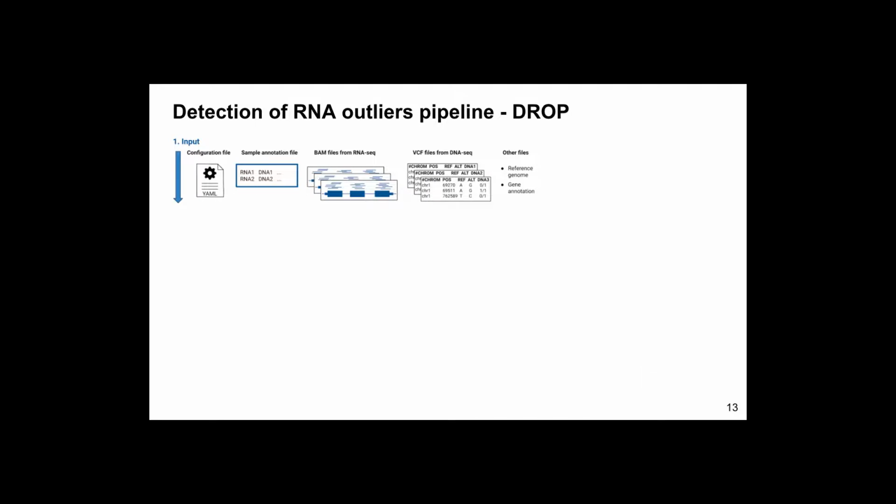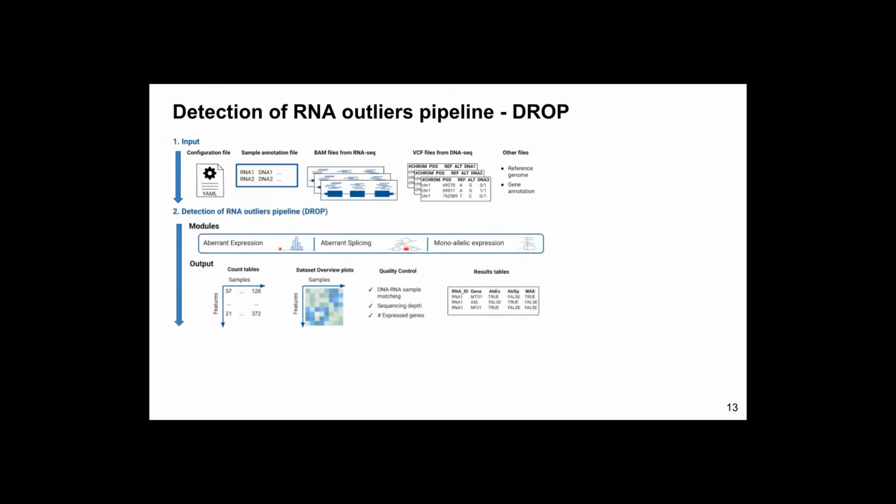Not only did we diagnose cases, but we also built a computational pipeline called DROP, Detection of RNA Outliers Pipeline, which can be used by other users. It takes as input raw sequencing data in the shape of BAM files and VCF files, plus some configuration, and it performs all three modules: aberrant expression, aberrant splicing, and monoallelic expression.